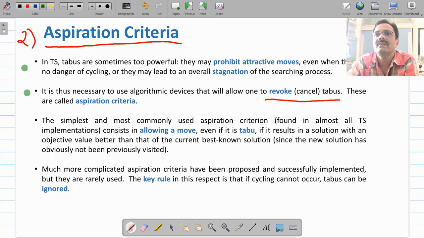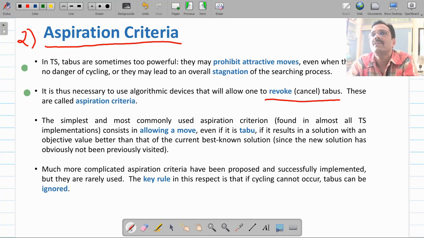One node is D and another node is F. According to our taboo list criteria, you cannot select this node D and F. But if you feel that D and F or one of these is important, some heuristic knowledge you have, then this aspiration criteria will allow your algorithm to select this node F, although this F is in the taboo list.